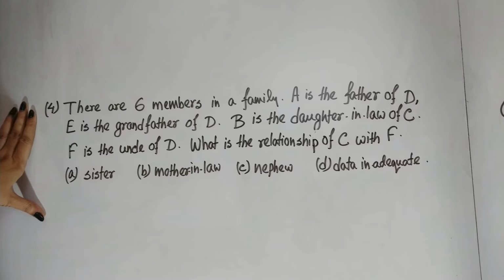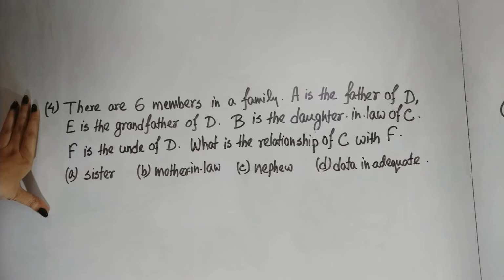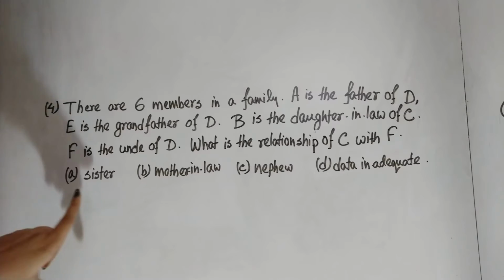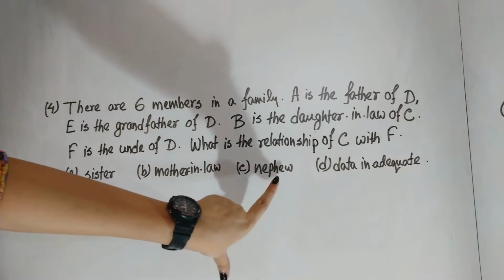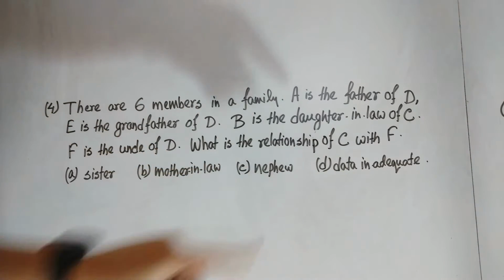Number 4, the last one. There are 6 members in a family. A is the father of D, E is the grandfather of D, B is the daughter-in-law of C, F is the uncle of D. What is the relationship of C with F? Sister, mother-in-law, nephew, data inadequate.